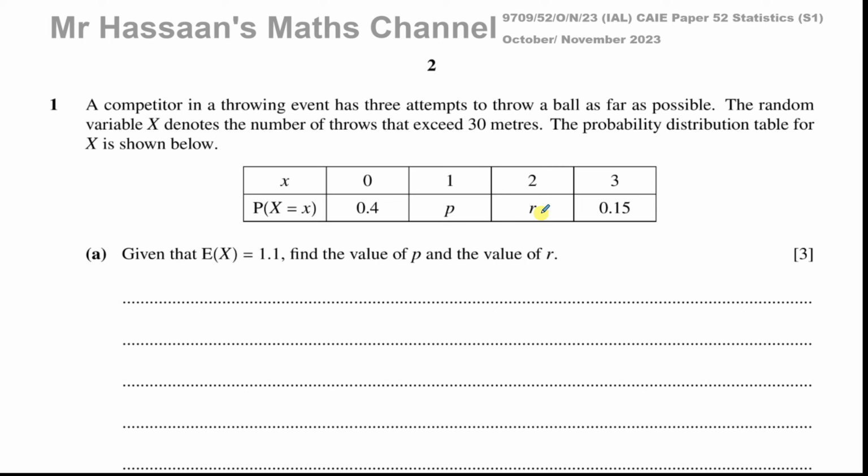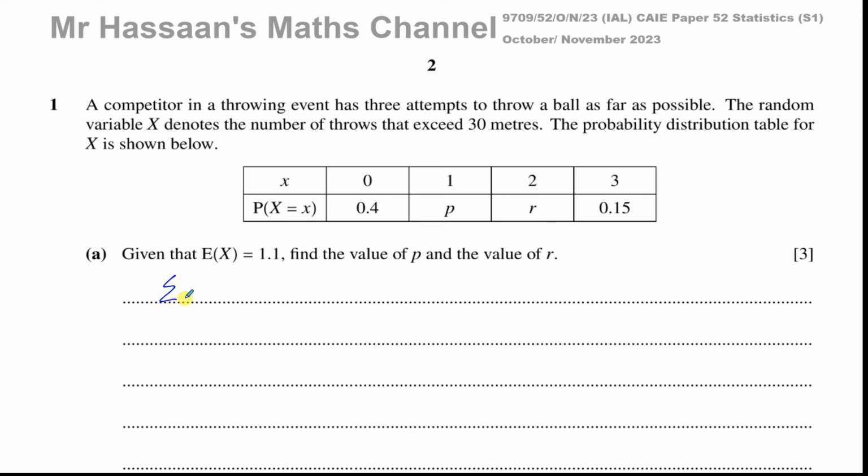Okay, so in this question we don't have to think too much because they've given us some information that will help us, and we should understand some properties of a probability distribution table. One thing we should know is that the sum of the probabilities will always equal 1. So 0.4 plus P plus R plus 0.15 has to equal 1.